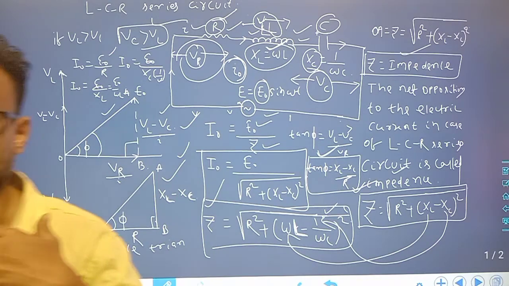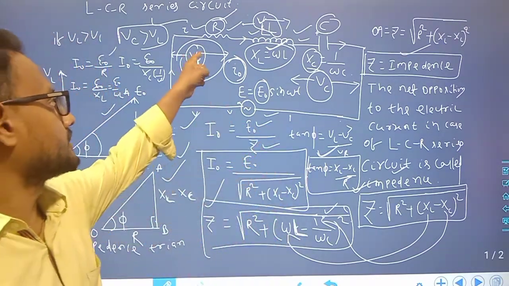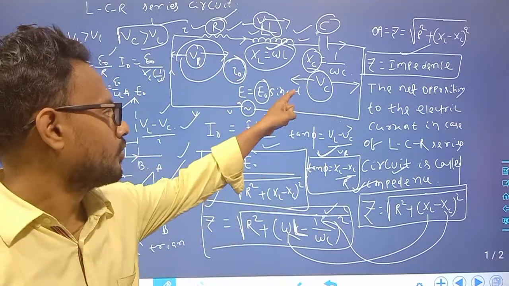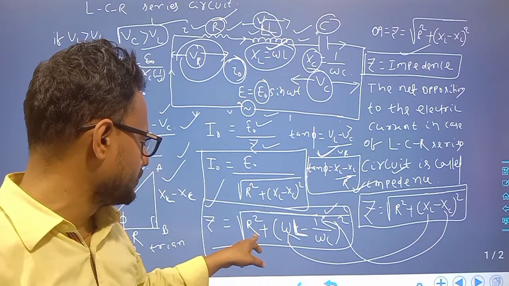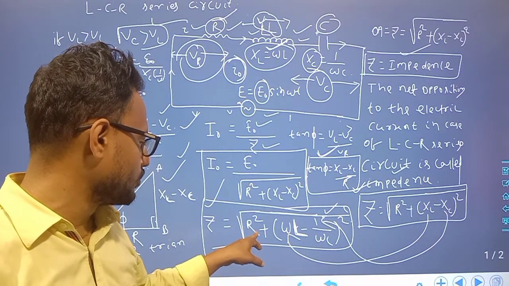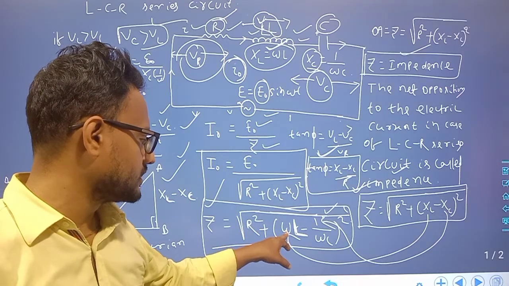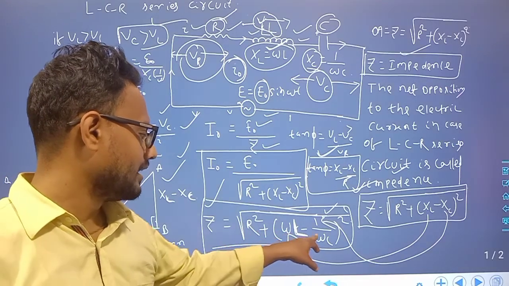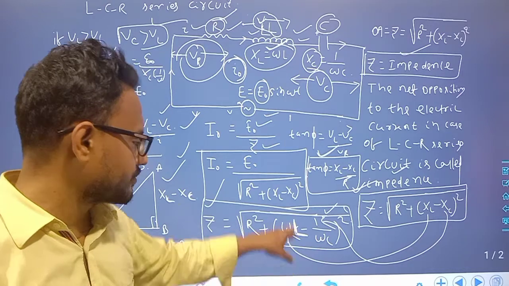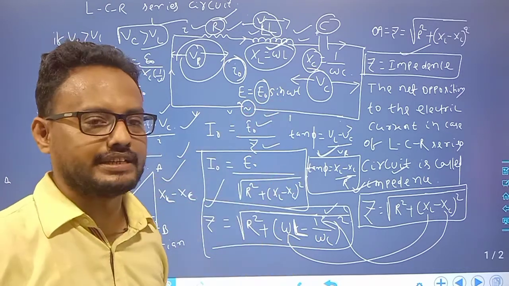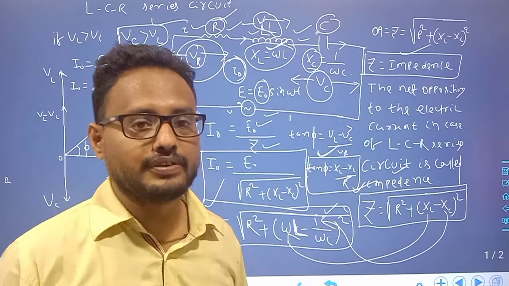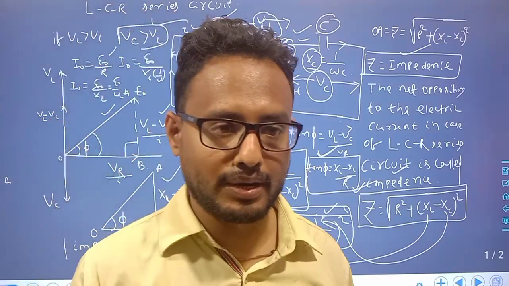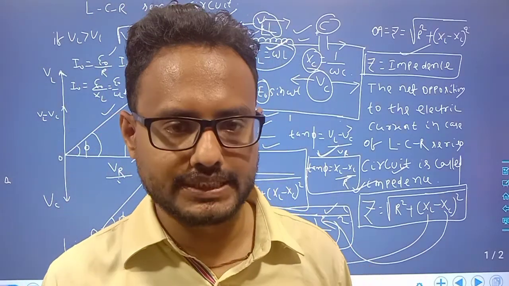Now we will calculate the frequency. R is a resistance, so here there is no omega term, but in the other two terms, omega L and omega C, there is omega. If one quantity increases, the other decreases. So we will calculate the condition on frequency, angular frequency or normal frequency, for which the current is maximum.